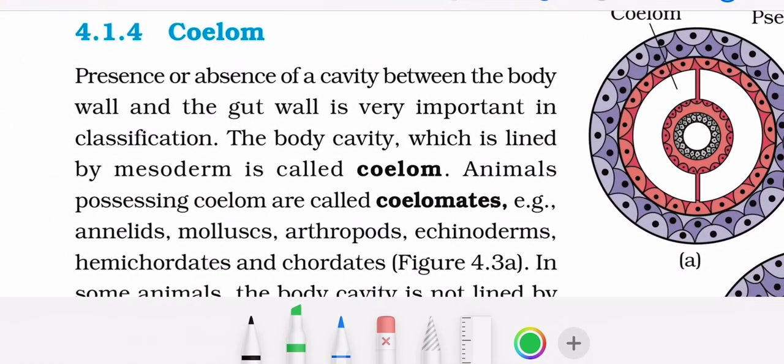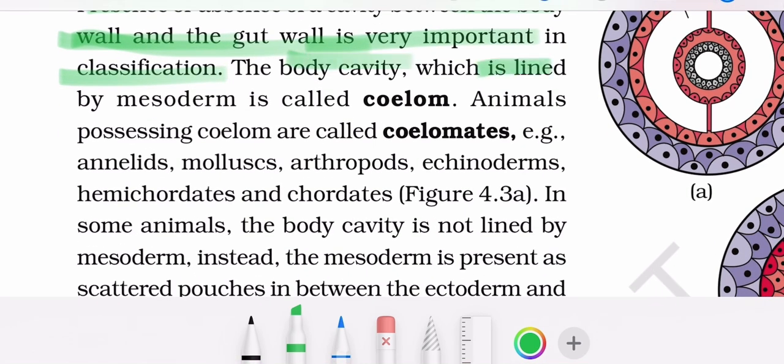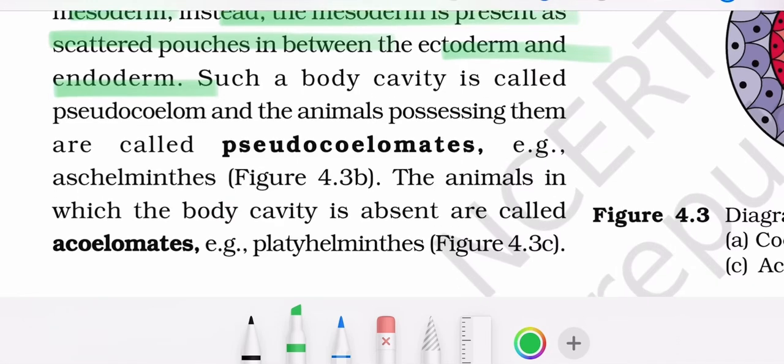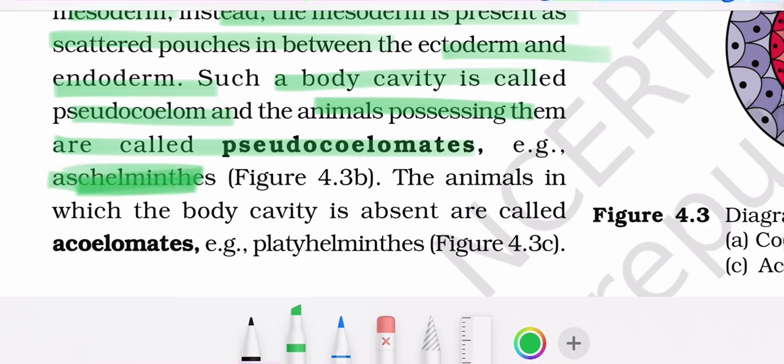Platyhelminthes to chordates. Coelom. Presence or absence of a cavity between the body wall and the gut wall is very important. Body wall and the gut wall. The body cavity which is lined by mesoderm is the coelom. Animals possessing coelom are coelomates. Example, annelids, mollusks, arthropods, echinoderms, hemichordates, and chordates. In some animals, the body cavity is not lined by mesoderm. Instead, mesoderm is present as scattered pouches in between the ectoderm and endoderm. Such body cavity is pseudocoelom, and the animals possessing it are pseudocoelomates. Example is Aschelminthes. The animals in which body cavity is absent are acoelomate.